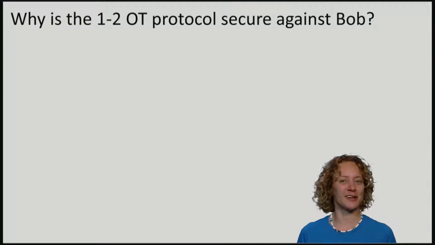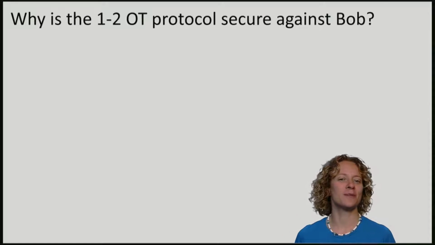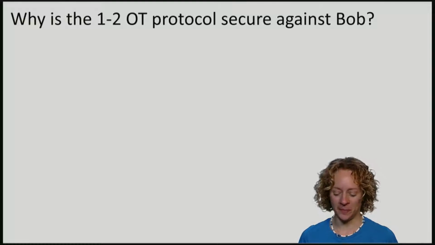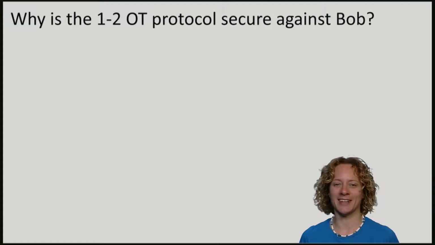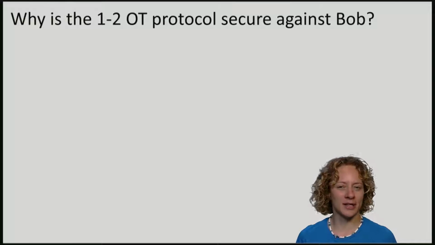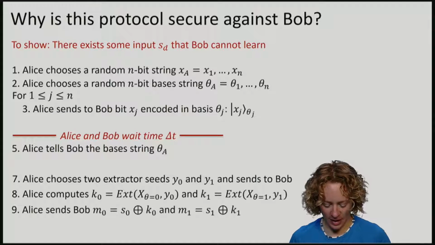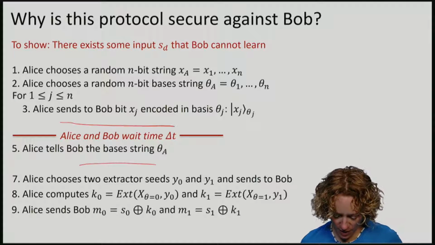Let's now convince ourselves that the protocol for 1 out of 2 oblivious transfer is actually secure against cheating Bob, at least if his quantum storage is small enough. Let's first have a quick look at the protocol. I've removed all the actions by Bob since they can now be arbitrary.